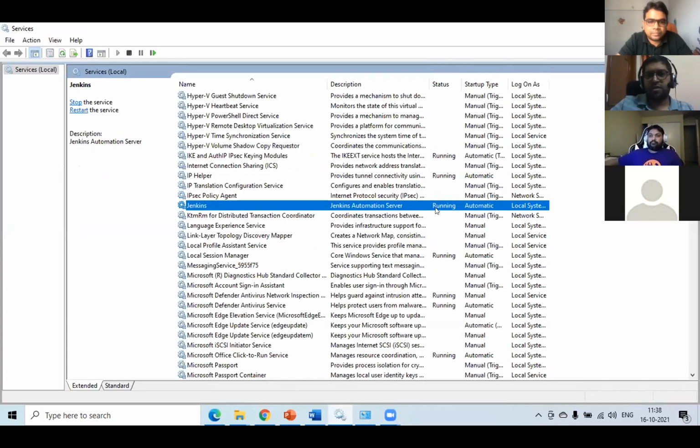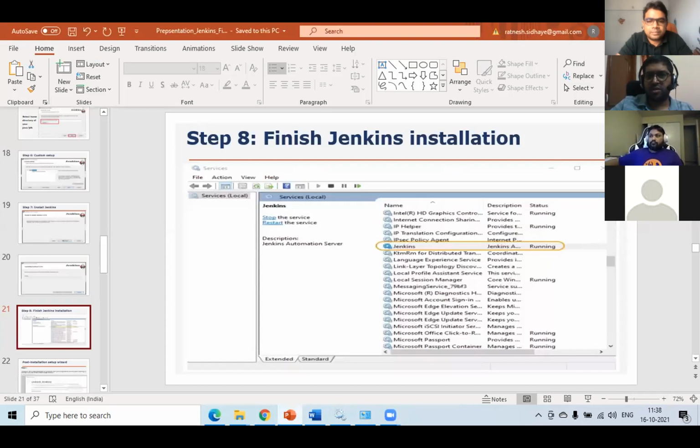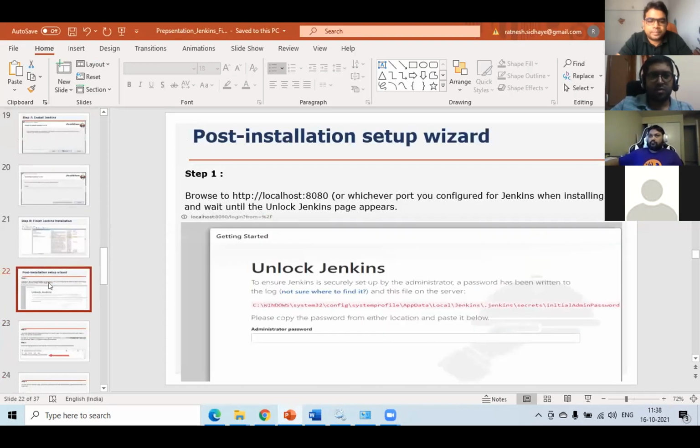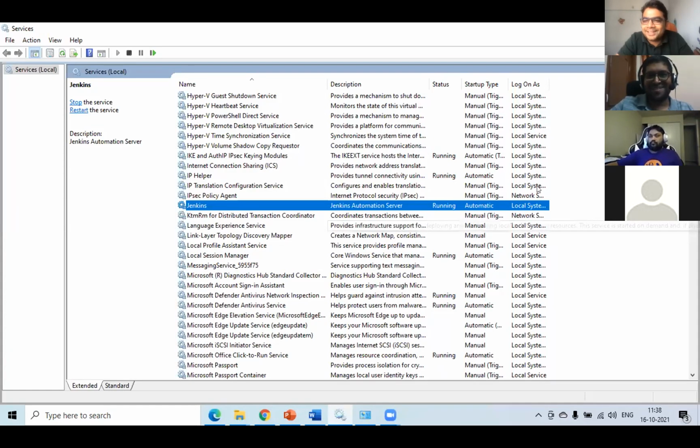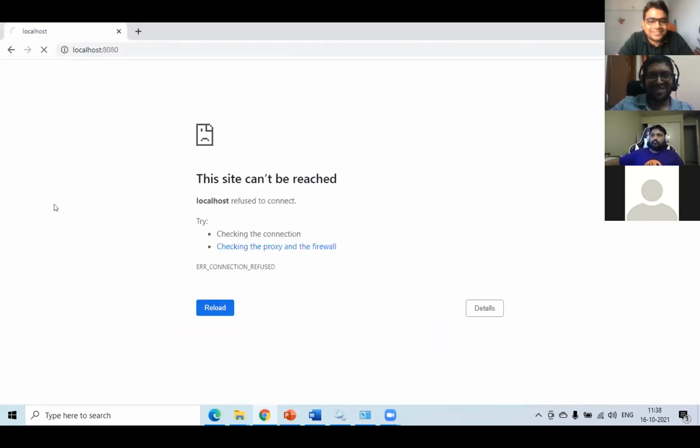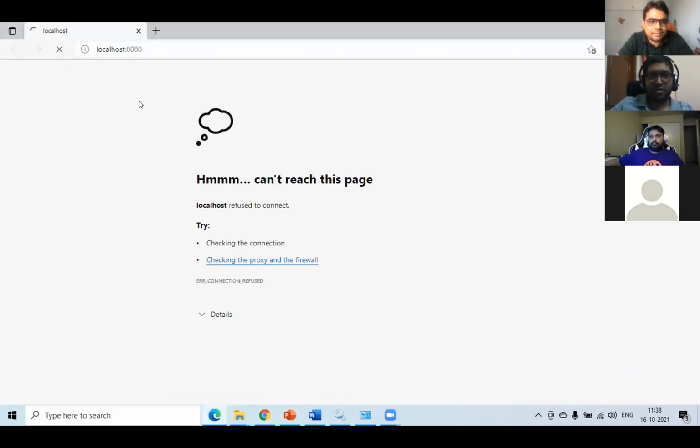Yeah, see, the status changed to running. Great. This is what it is here, running. It looks like zero bug demo where till now we didn't face any issue. And this is live. This is not recorded. So guys, you can see, it will show us the page after some time.